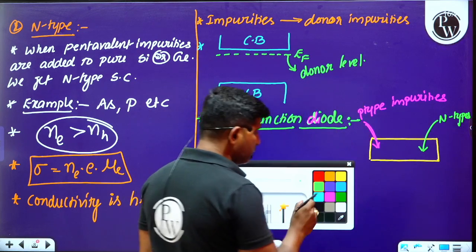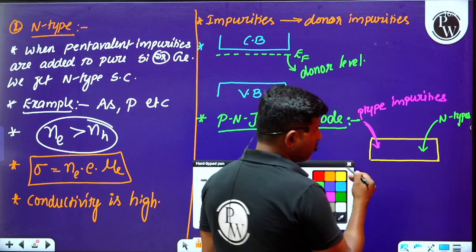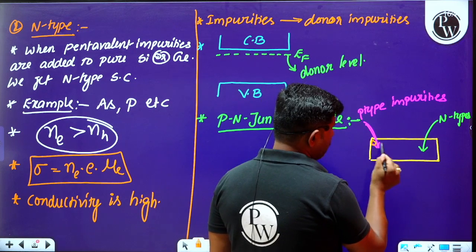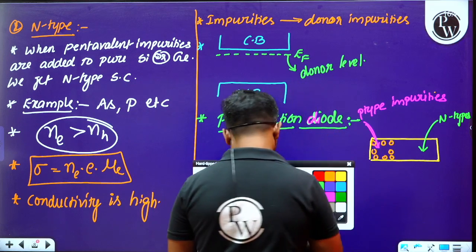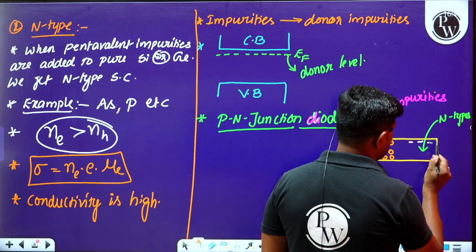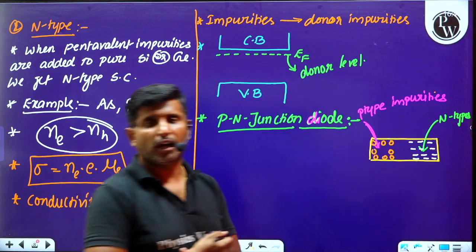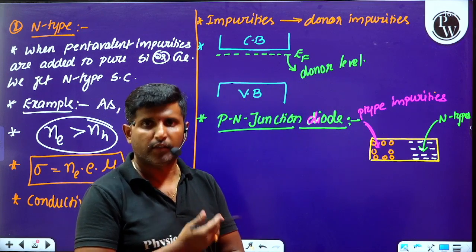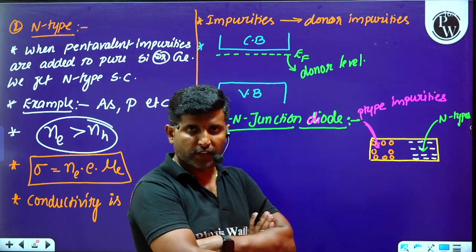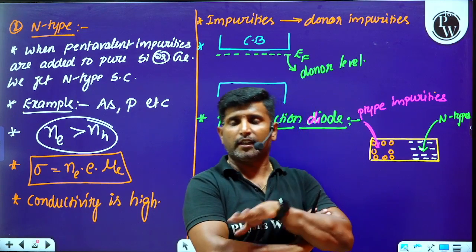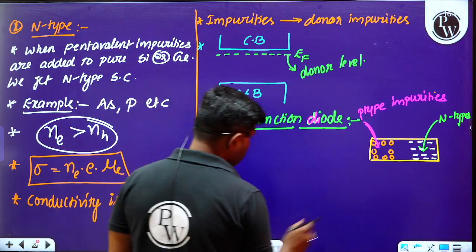So in the p-type region, at one end of the semiconductor, holes will become the majority charge carriers. On the other end, where we add n-type impurities, electrons will become the majority charge carriers. So please observe this.